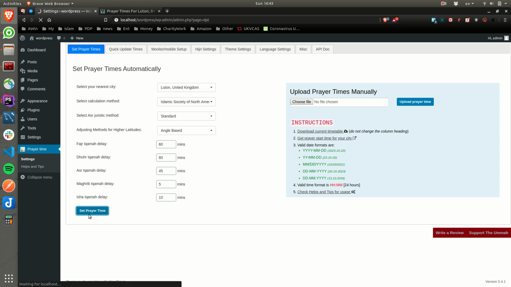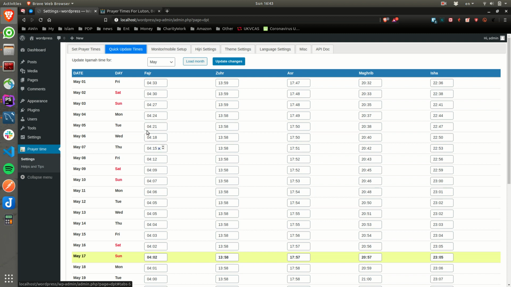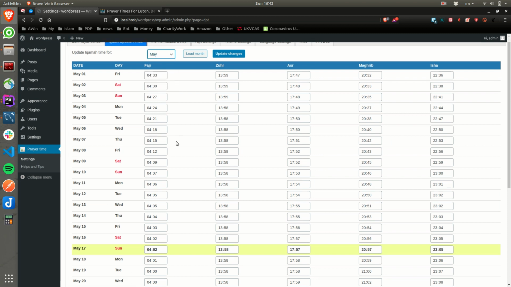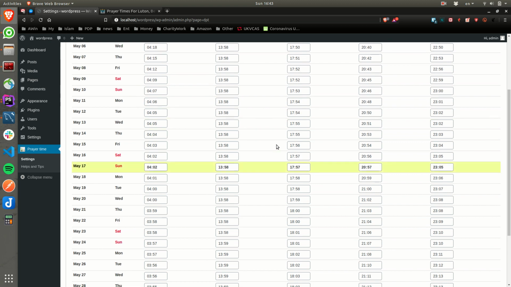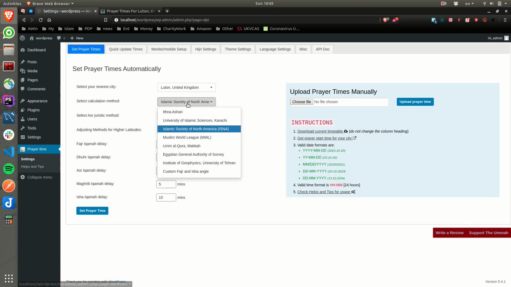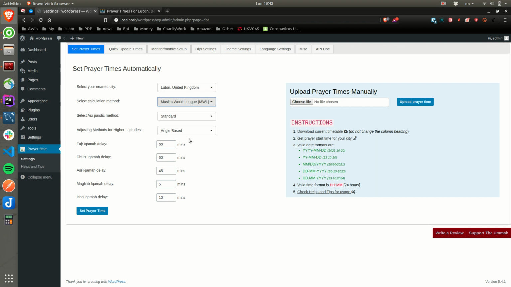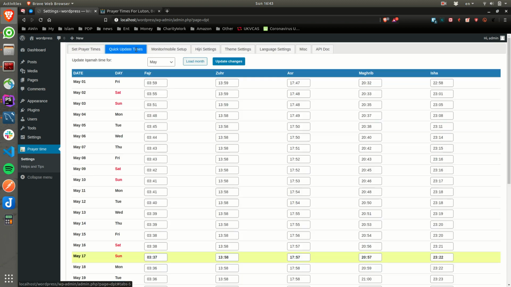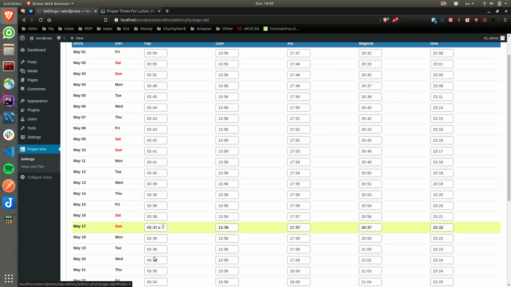So if I set prayer time now, and yeah, it's loading, and then you can go to quick update and you can see your prayer start time for May is this, and then you can update your Jamaat time in here as well, as you can see. So let's see if it is working. I can see our today Fajr was 2 past 4 according to this ISNA. Well, if we want to follow Muslim World League, set prayer time, and quick prayer. Yeah, as you can see, it's got updated.